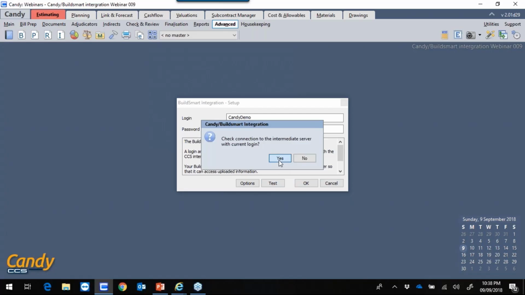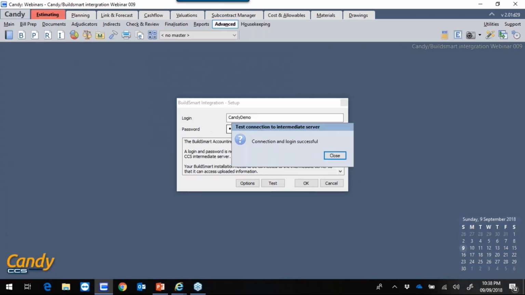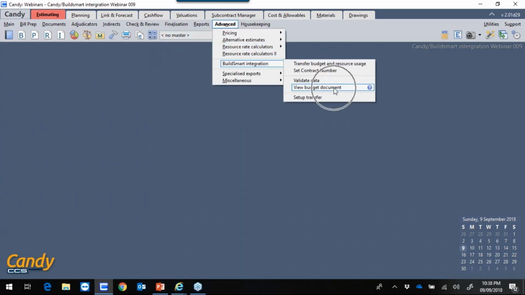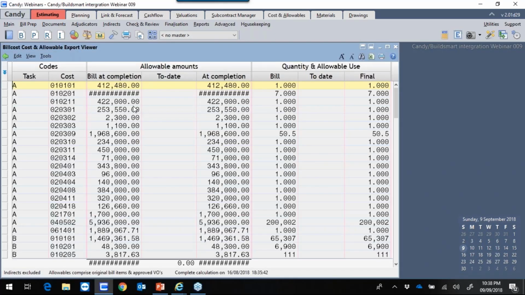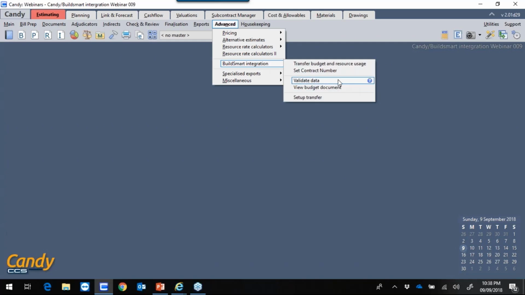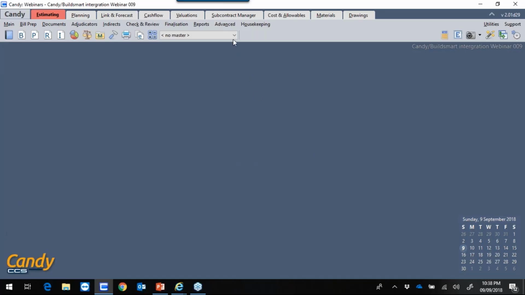So I'm just going to test the connection. Once I've tested the connection and it's successful, I'll click on OK. Then you can also view the budget document here. This simply shows you the budget document that will be sent to BuildSmart. You can also go and validate your data. So those checks that I just did manually, we have inputted a button here, validate data, that will run through all the checks for you and tell you that your coding is valid. So you therefore do not have to do the manual checks as I've shown you before.